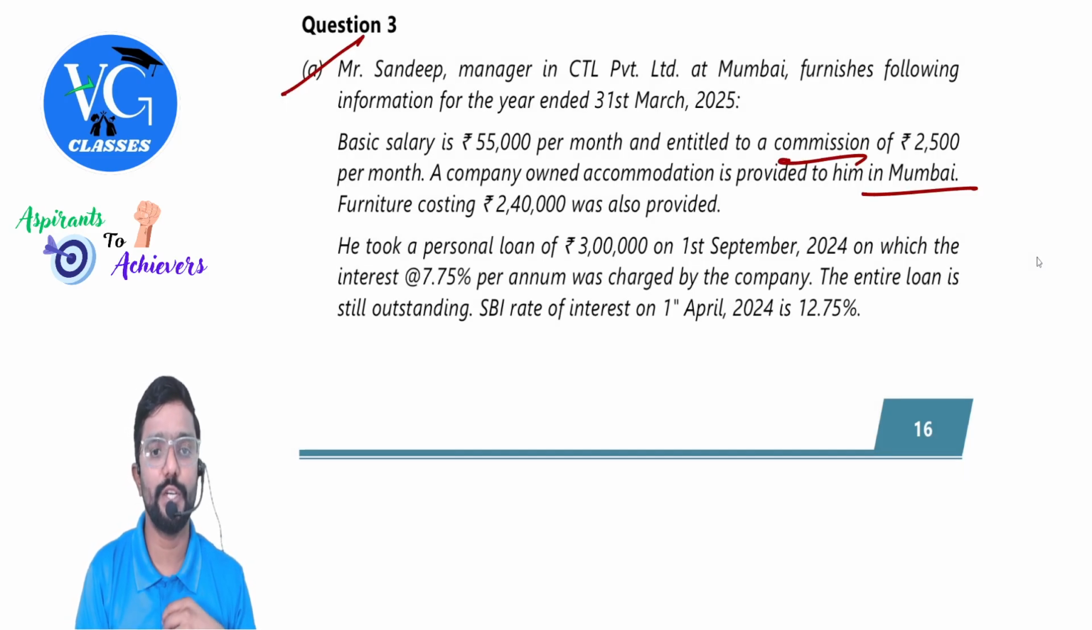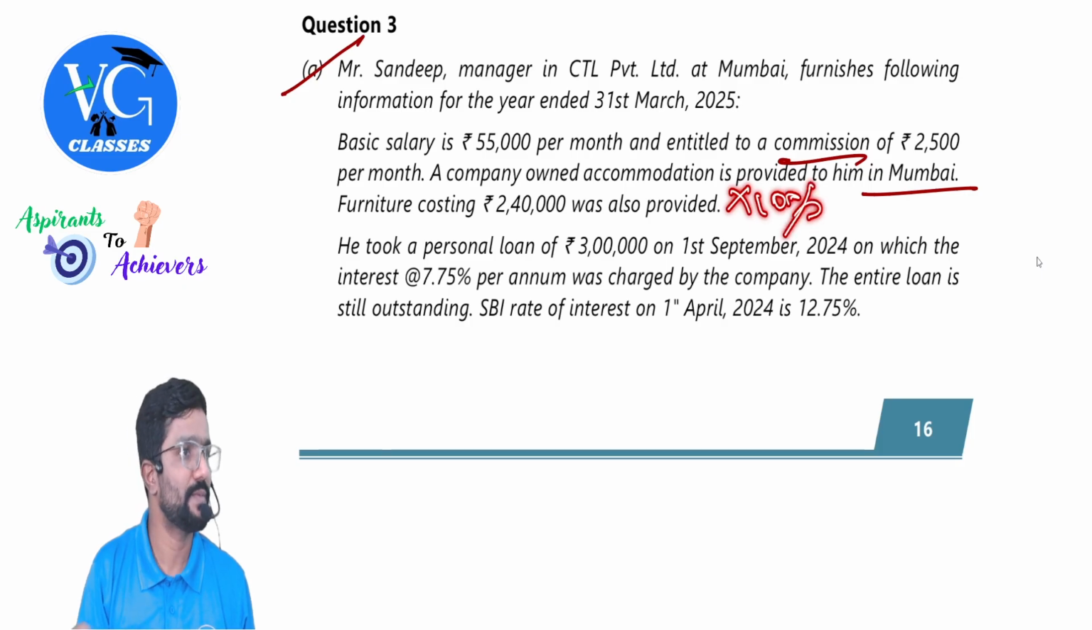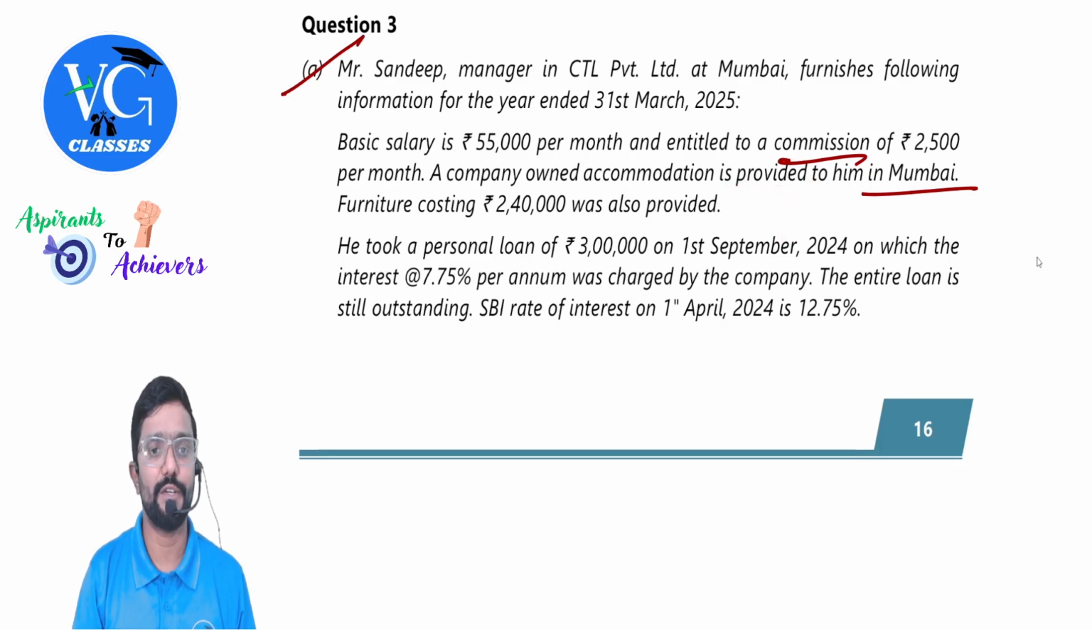Okay. Furniture costing 2,40,000 was also provided. So assuming it is owned by the employer, guys, we need to take 10% of it.